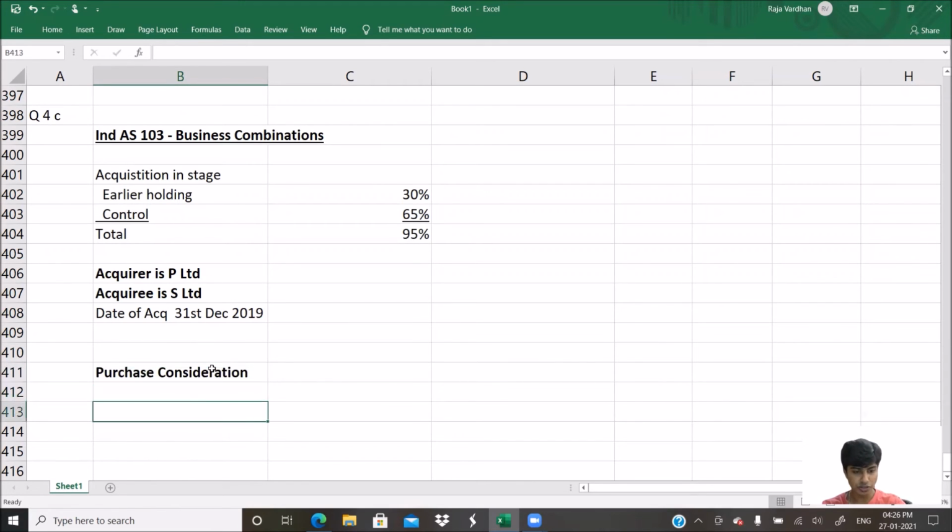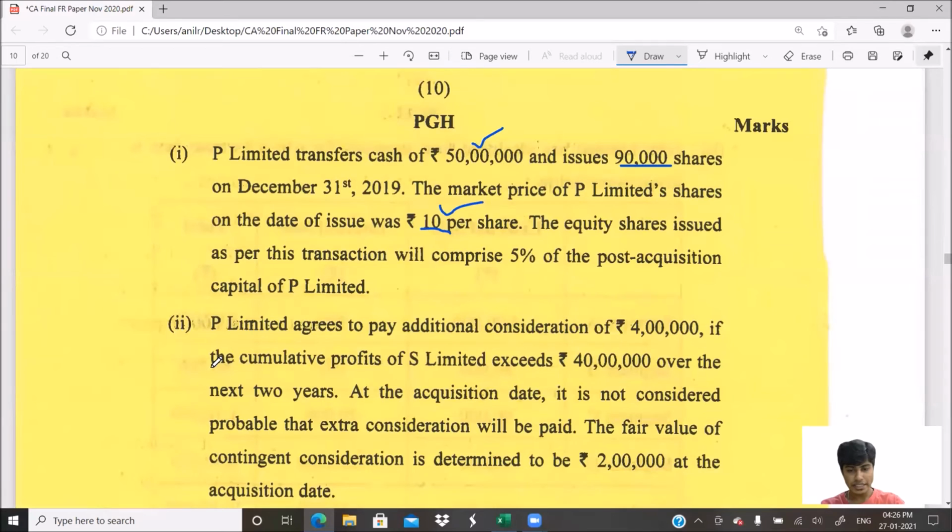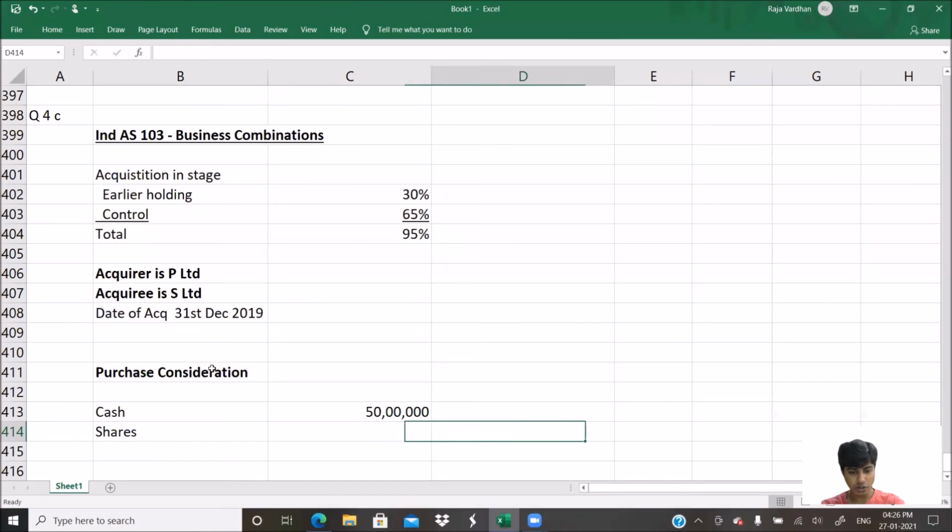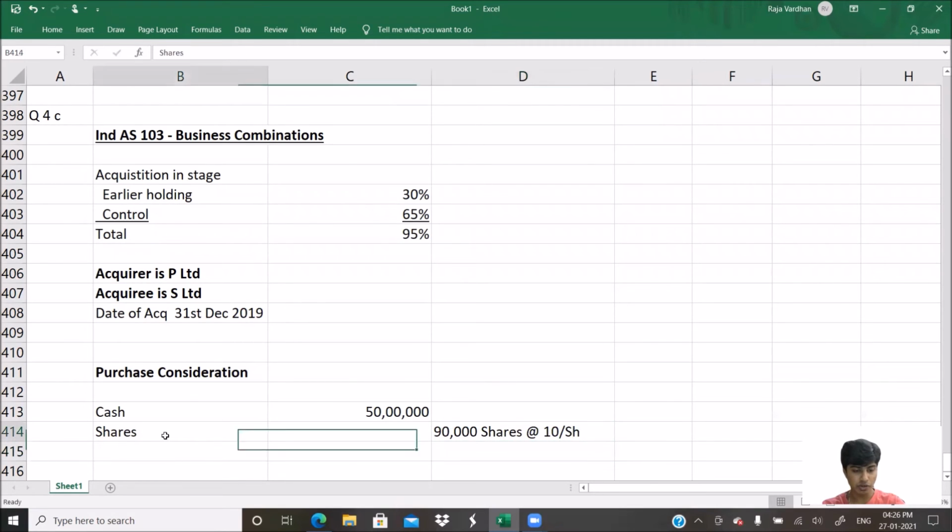Purchase consideration. What will it include? Cash. How much is the cash paid? 5 lakh. Then shares. How many shares? It is 90,000 shares at 10 rupees each. Shares at rupees 10 per share, that is shares at market value. We have to take them at fair value. I'll write it as fair value.